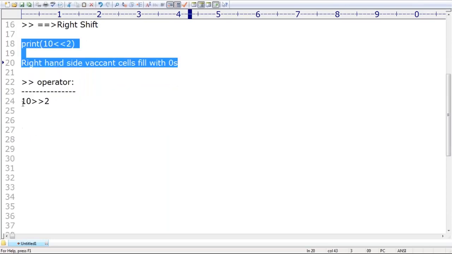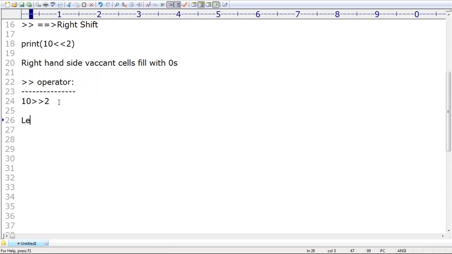Similarly, now I'm going to move to the right hand side. Now left hand side vacant cells by default will be there. Remember this one.